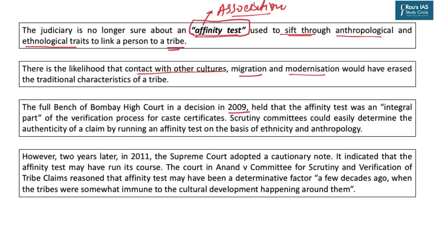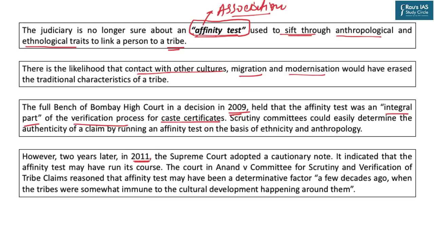Back in 2009, a full bench of the Bombay High Court held that the affinity test was an integral part of the verification process for caste certification. Scrutiny committees shall easily determine the authenticity of a claim by running an affinity test on the basis of ethnicity and anthropology. But just 2 years after, the Supreme Court in 2011 gave a cautionary note.